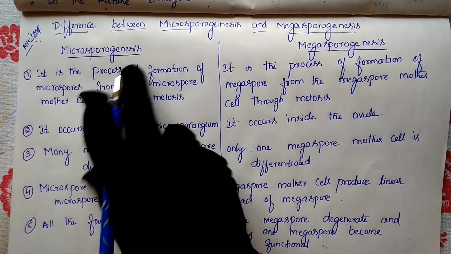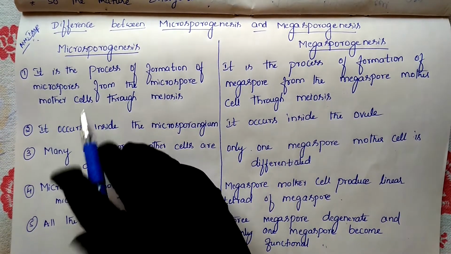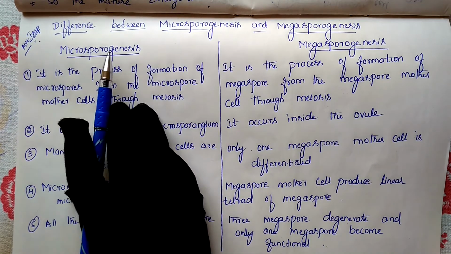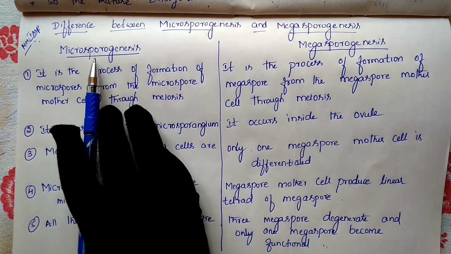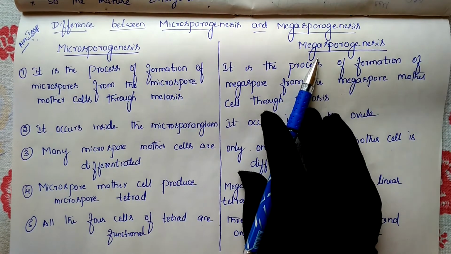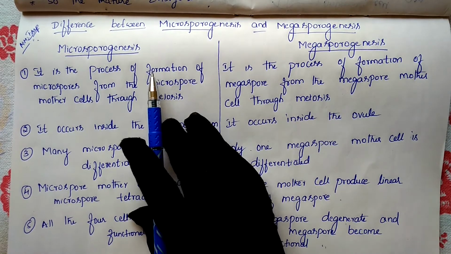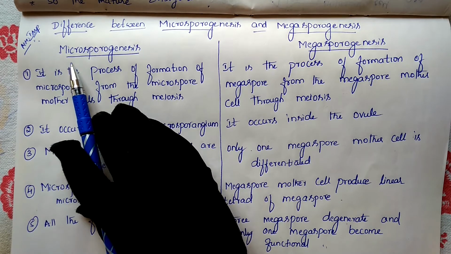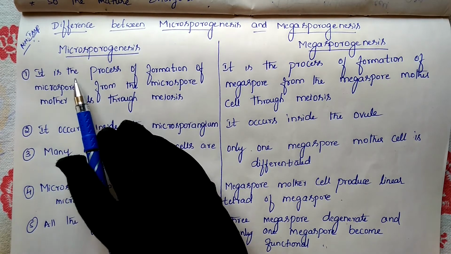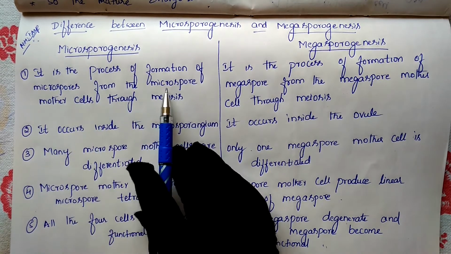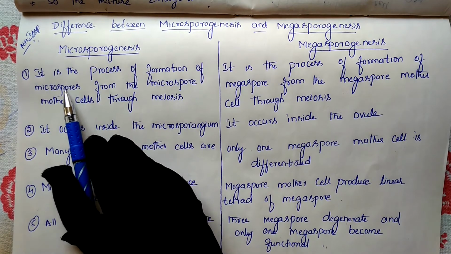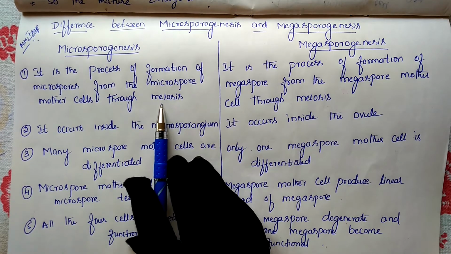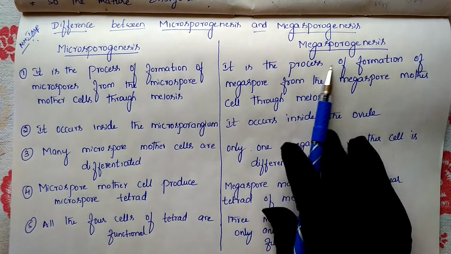The first difference: microsporogenesis is the process of formation of microspores from the microspore mother cells through meiosis. As I said yesterday, micro means small, mega means big. The gametes produced in the male body are very small, so the name given is micro. In microsporogenesis, microspores are produced from the microspore mother cells through cell division called meiosis.